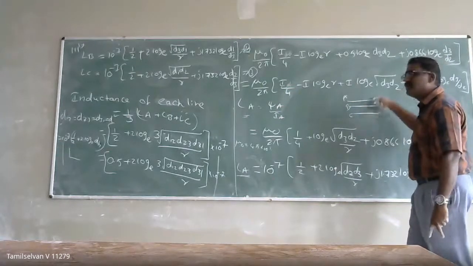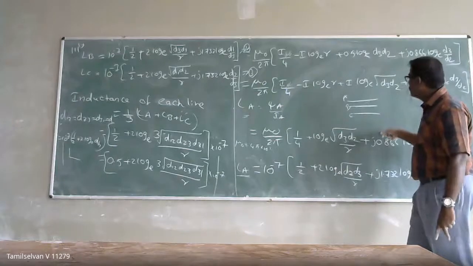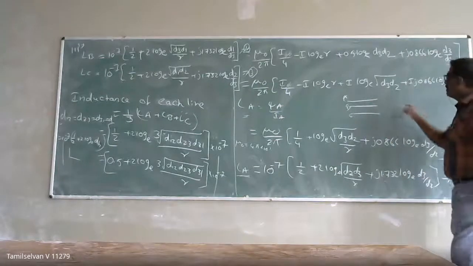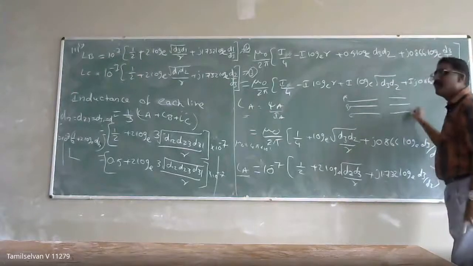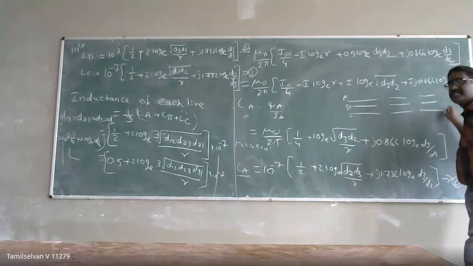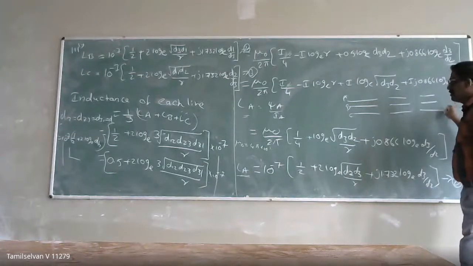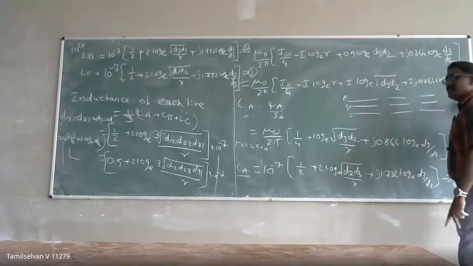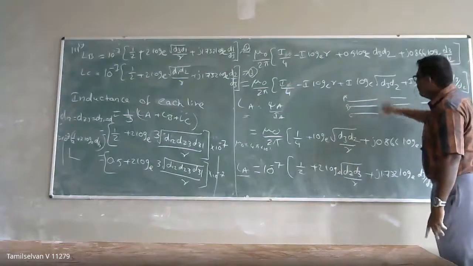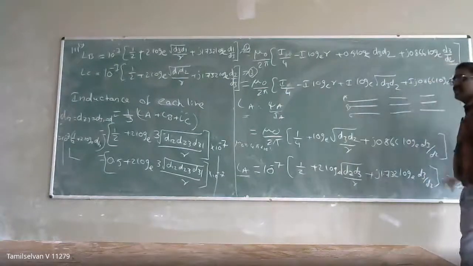To make the voltage drop uniform, we change the positions of the conductors A, B, C at regular intervals. Finally they will get the same position. If you change the position, uniform flux linkage will happen in the transmission line.